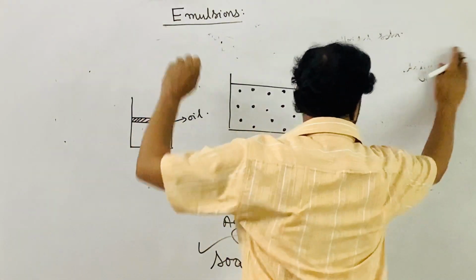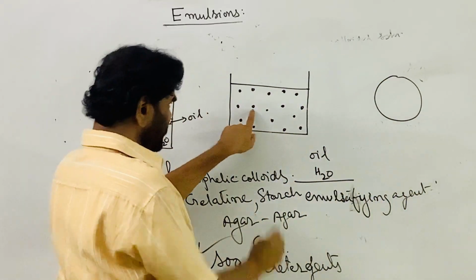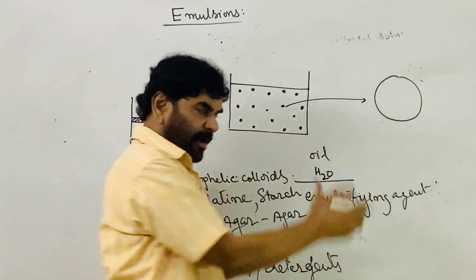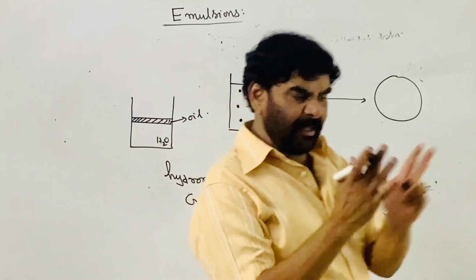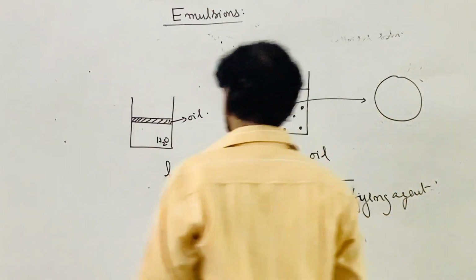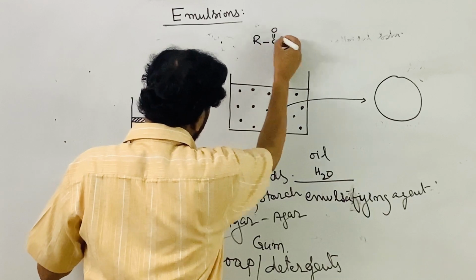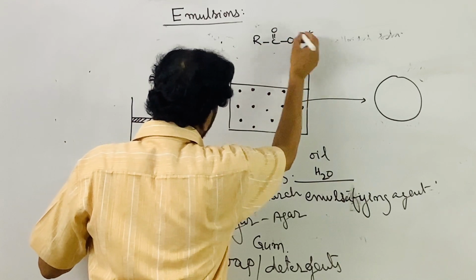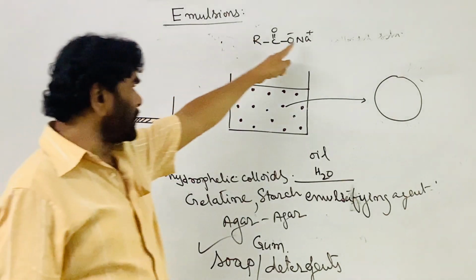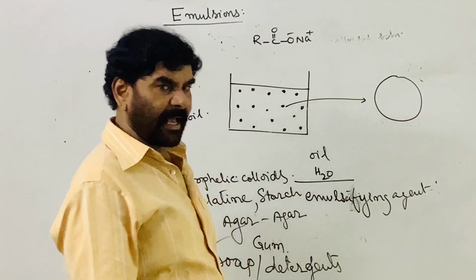Now you see, this is the oil droplet, a magnified oil droplet. What happens normally is that oil droplets combine and convert into a still bigger droplet. So what is soap? Soap is nothing but the sodium salt of carboxylic acids. Treatment with sodium hydroxide or sodium carbonate forms the sodium salt of the carboxylic acid.